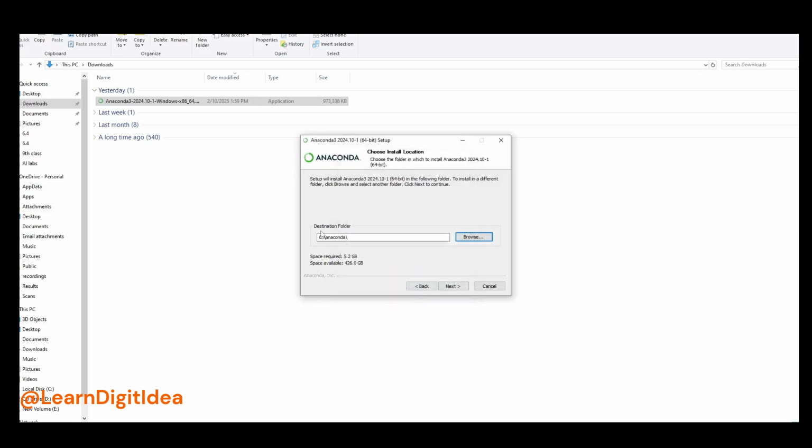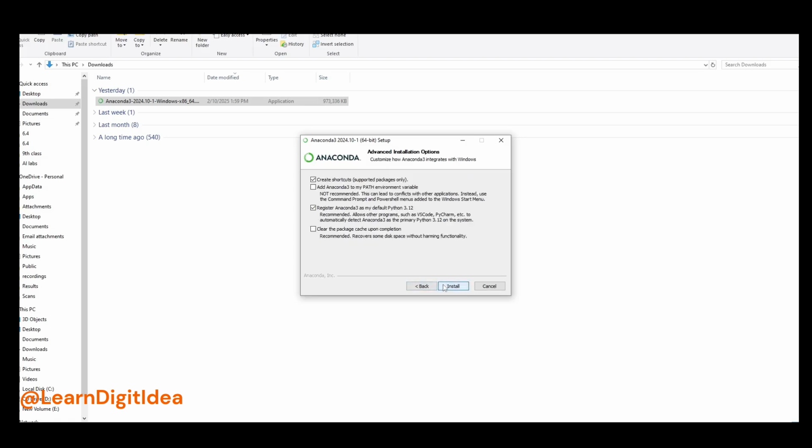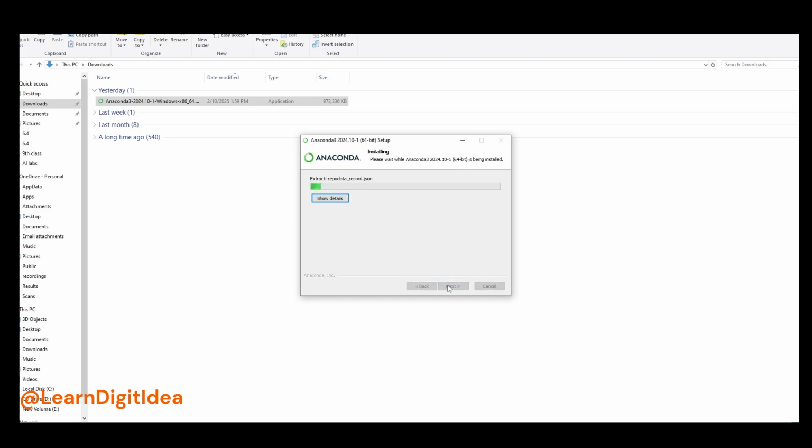Just select it, and there is no space. Kindly make sure. Next, and check the first three options and go ahead. It will take 10 to 15 minutes depending upon your system.